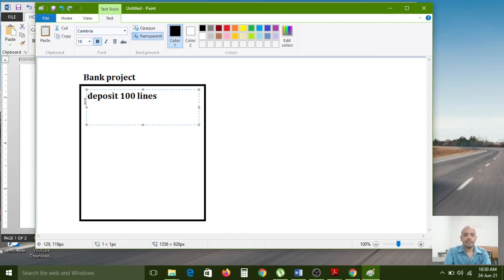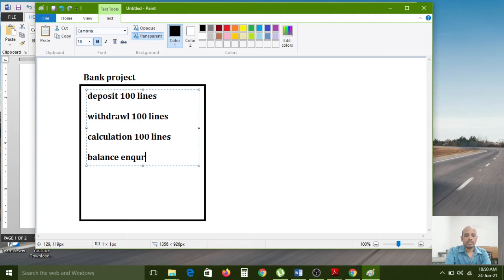For the calculation purpose, 100 lines of code. Like that, for balance inquiry purpose, 100 lines of code.